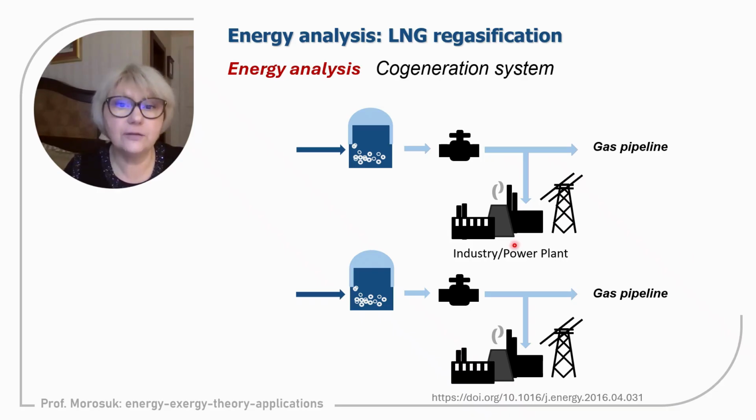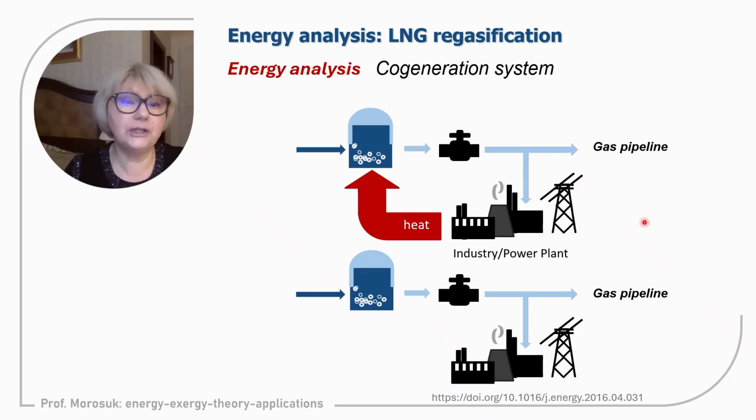The idea is the following. We have storage of LNG somewhere here. We have regasification of LNG, and after regasification, part of the gas we will use for a power plant, a gas-fired power plant. The design of the power plant itself is not important for us now, because we will discuss only the concept.